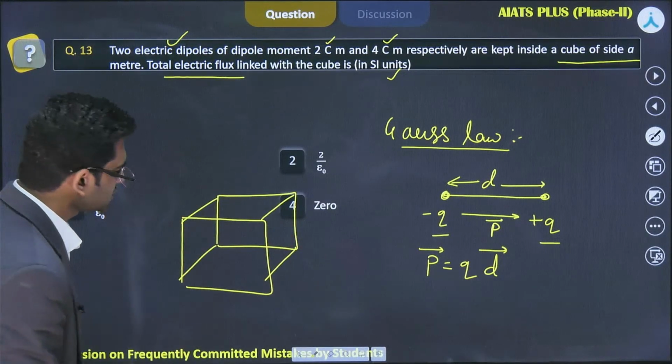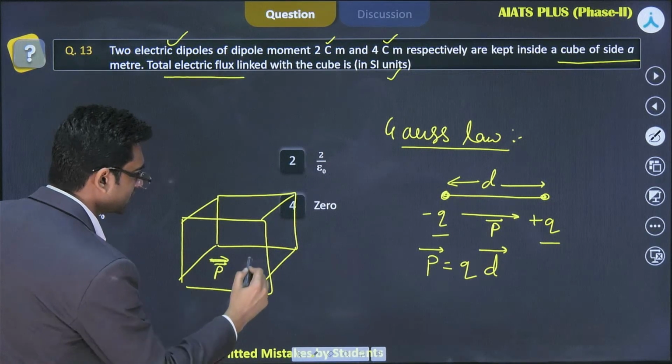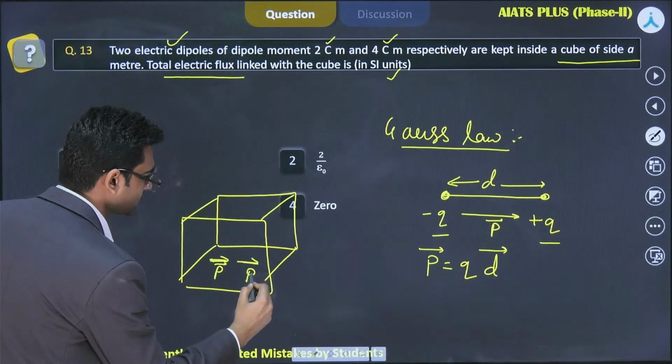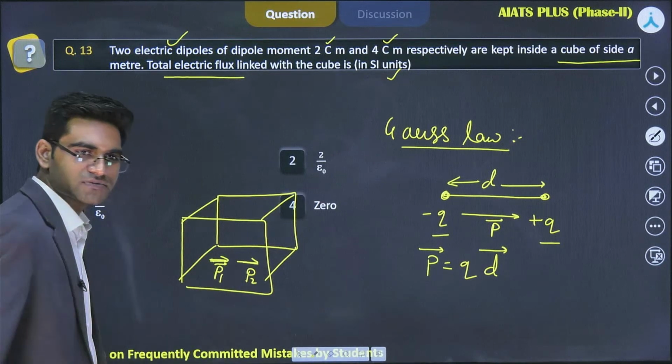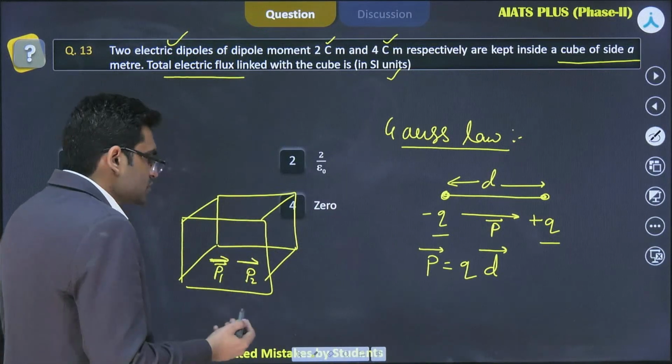There are two dipoles. One is, let's say, here like this, and the other one is here like this. Okay, this is P1 vector, this is P2 vector. What is the net charge inside this cube? It has to be 0, right?